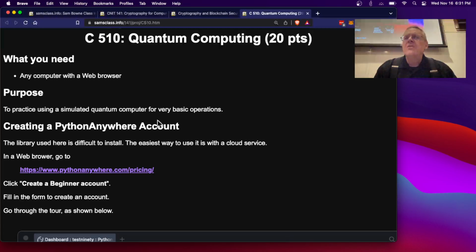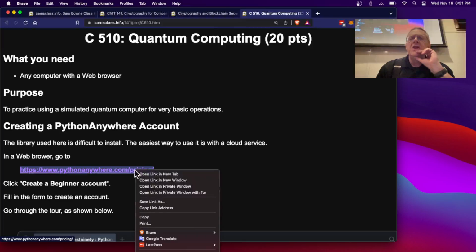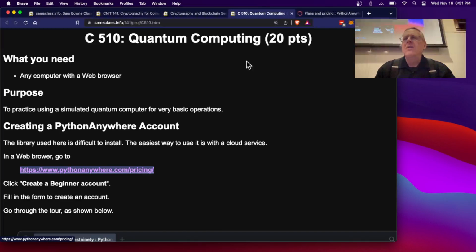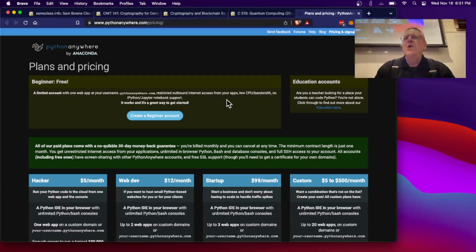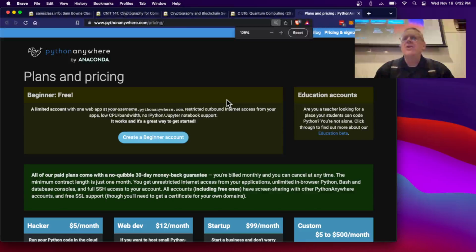So let's start with the first thing I found, which was that the Python libraries we're going to use are very hard to install. So the best thing is to use a cloud Python called Python Anywhere. This will work, and trying to install it on your local machine is very painful and very annoying. So let's create a beginner account.